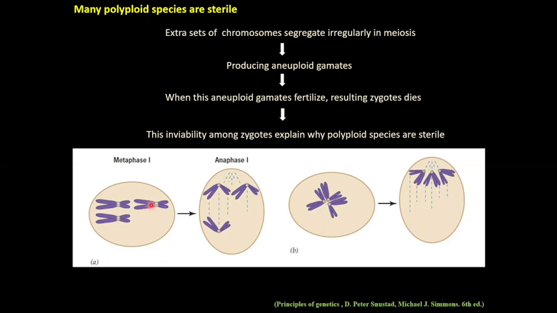So it is very difficult to predict how this chromosome will move during first anaphase. Most likely, two homologues will move to one pole and one homologue will move to the other pole. This will produce gametes containing one or two copies of the chromosome. Another possibility is that three homologues will partially pair with each other. It may be possible that all three homologues move to the same pole, thus producing gametes with 0 to 3 copies of the chromosome. So this explains how aneuploid gametes are produced in polyploidy.